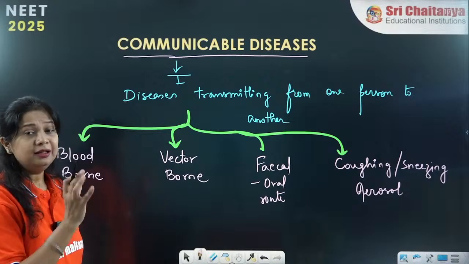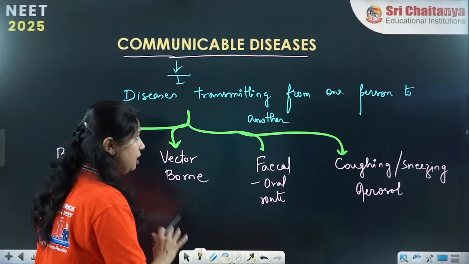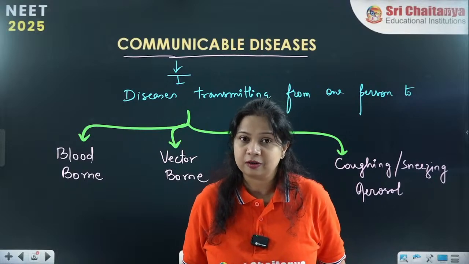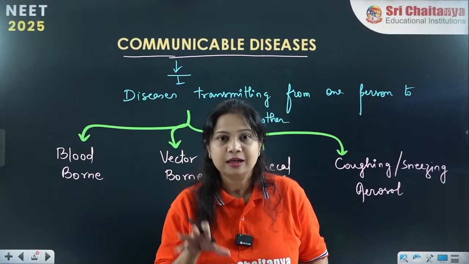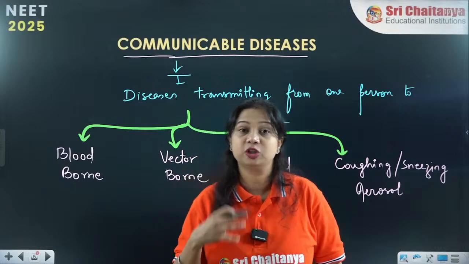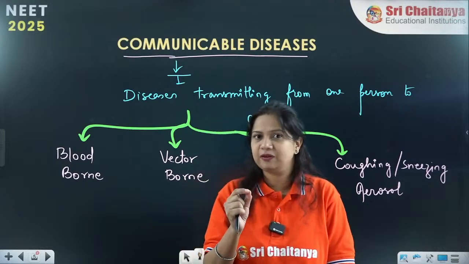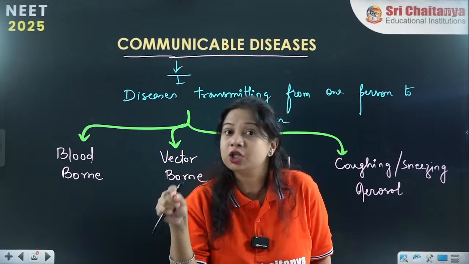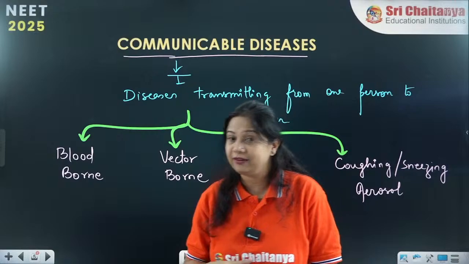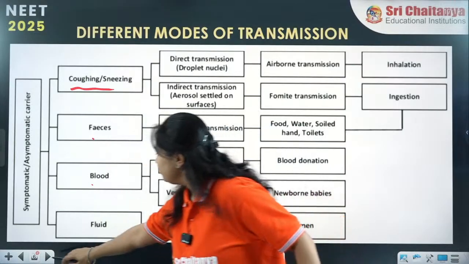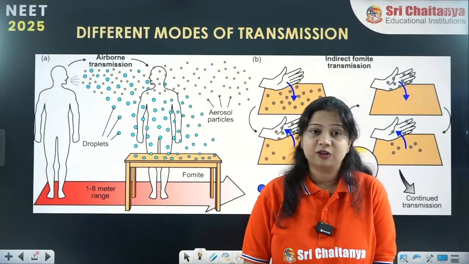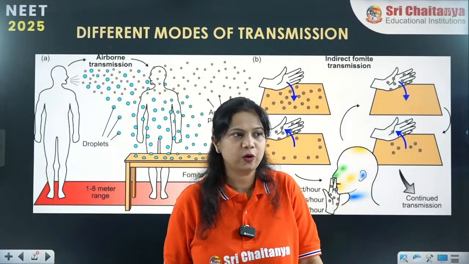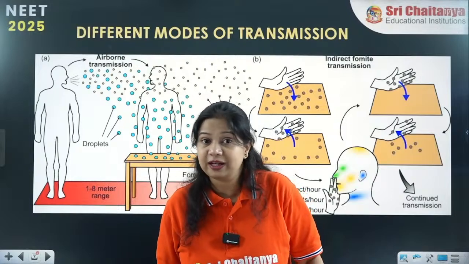Let's start with these in detail, because these modes of transmission are what we are going to study here. Studying these individual routes of transmission, how each affects us, will definitely give you a clue how an infection reaches and which organ it is actually affecting. For example, first the different modes of transmission: aerosol transmission, or coughing and sneezing.